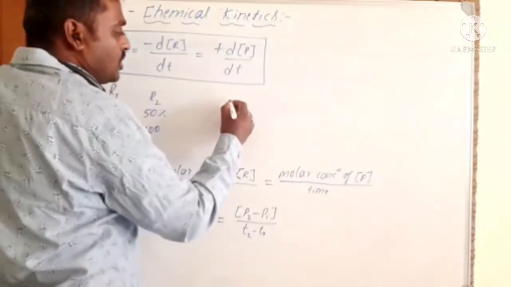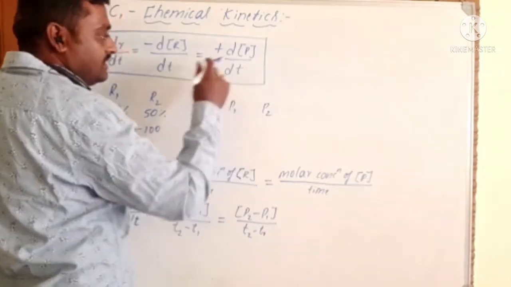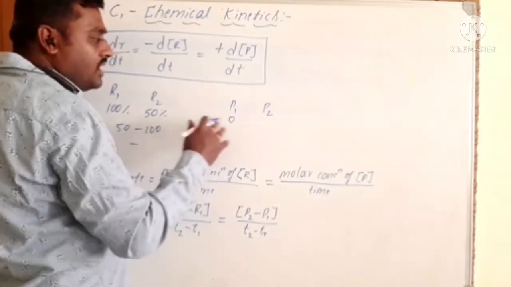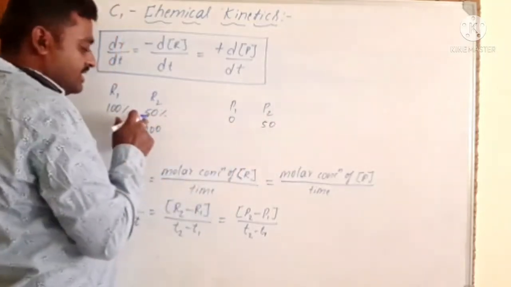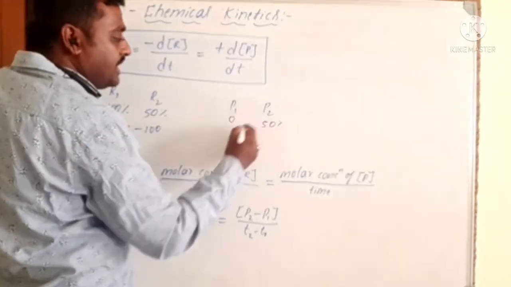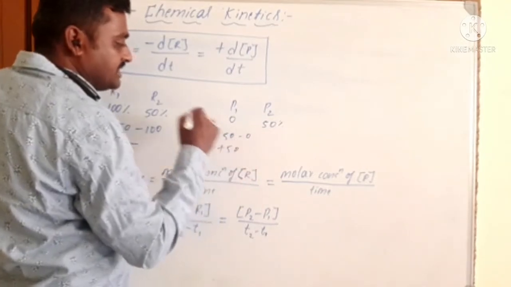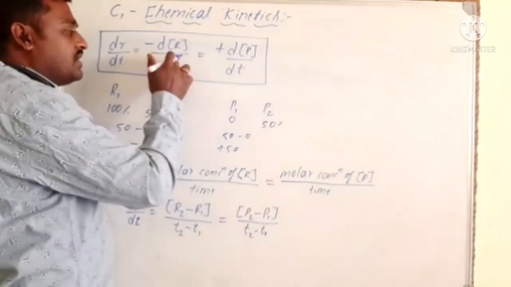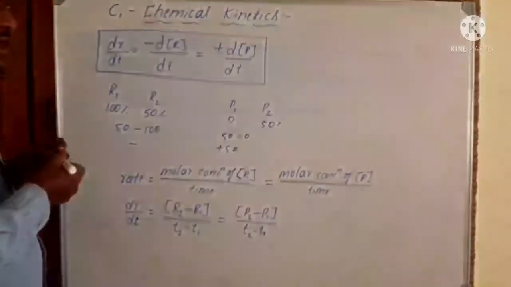In the same manner, for products P1 and P2, at T equal to 0, P1 is 0, and after some time it becomes 50% because the reactants have reacted, hence P2 minus P1 is 50 minus 0, which is positive. That means the concentration of products increases with time and the concentration of reactants decreases with time. So that is the rate of the reaction.